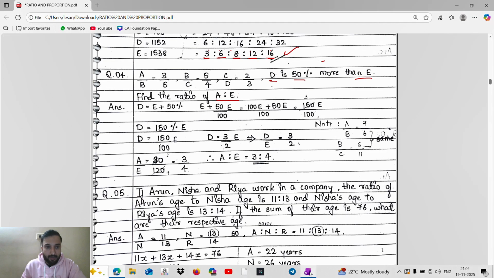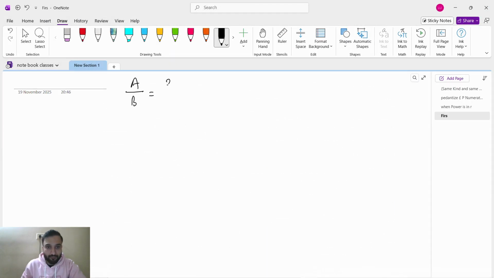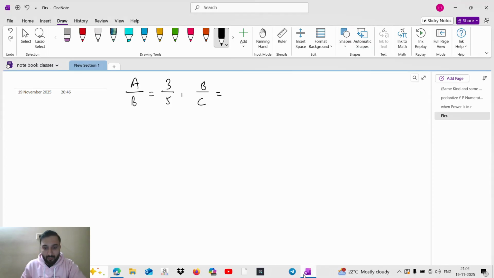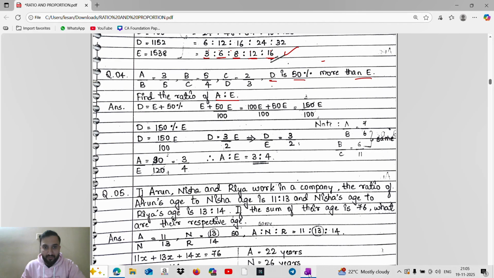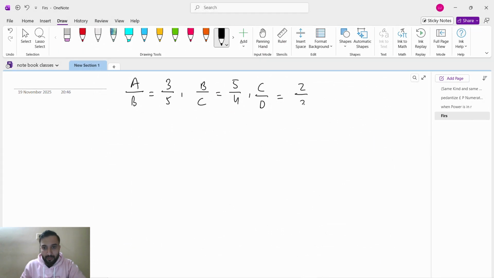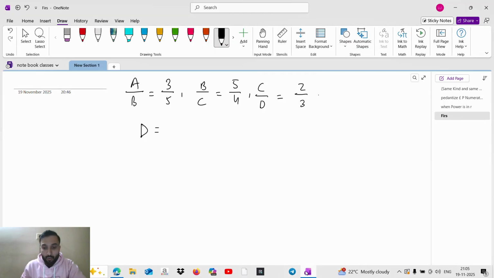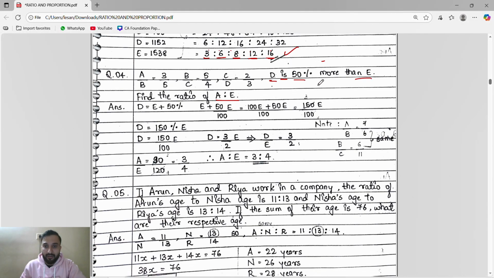Okay, A by B is 3 by 5. B by C is what? B by C is 5 by 4. Then C by D is 2 by 3. Okay. Now they say D is 50% more than E. D is. So D is means what? Equal. Is means equal. Guys, 50% more than E. Very simple, guys. Very simple thing.